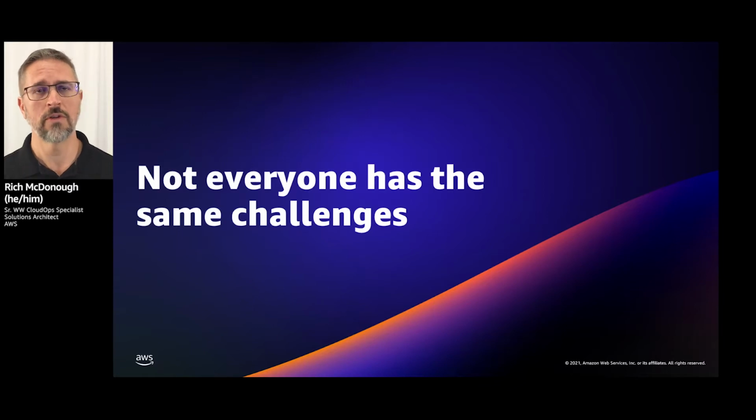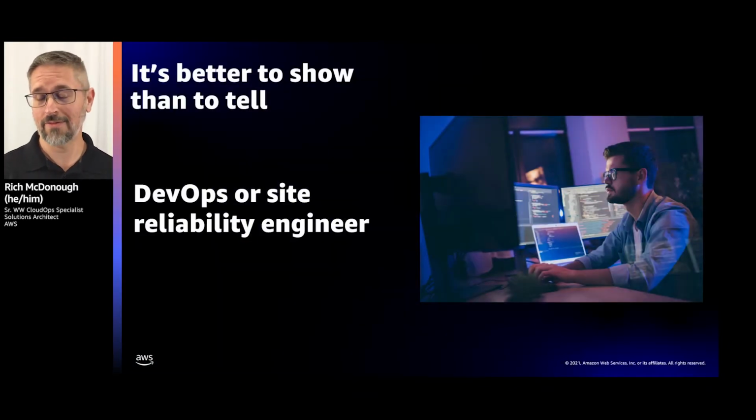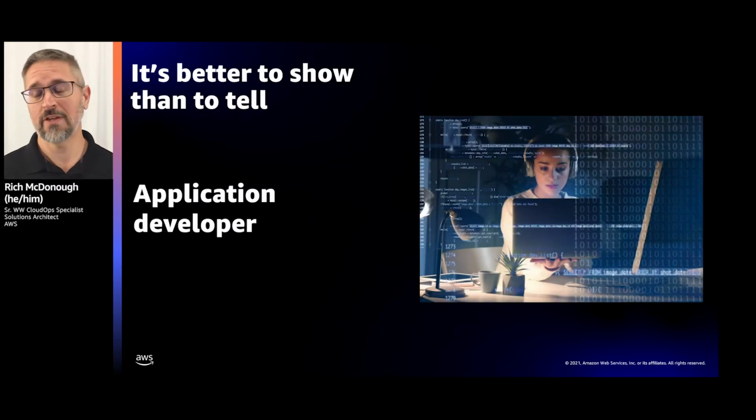So first, we're going to do a live demo of what the experience of a DevOps engineer or a site reliability engineer would be as they navigate through Amazon Web Services. Then, because it's still better to show than to tell, we're going to walk through the developer experience. What does an application developer do when they use AWS? How can they leverage our tools to the best advantage?